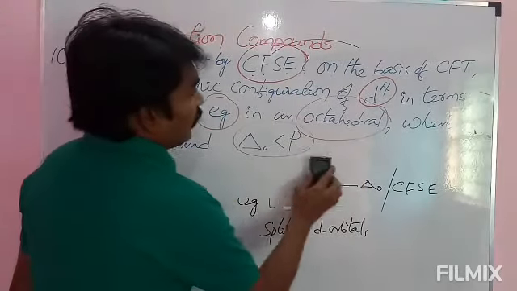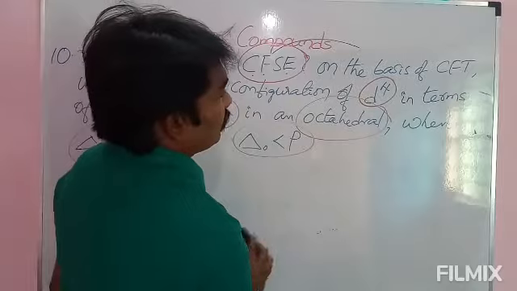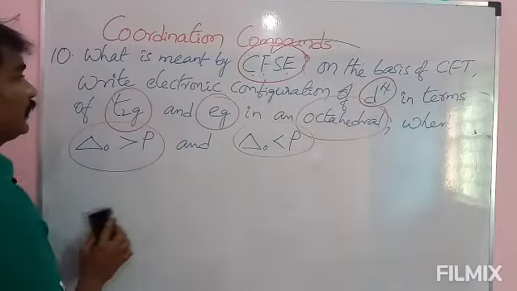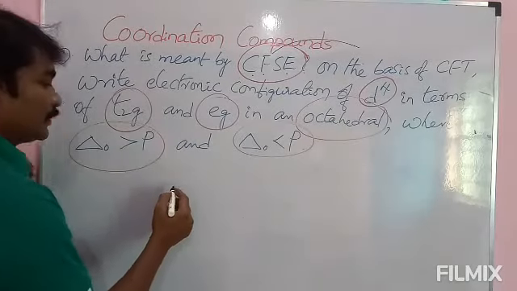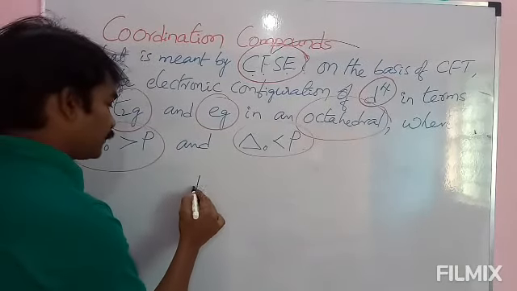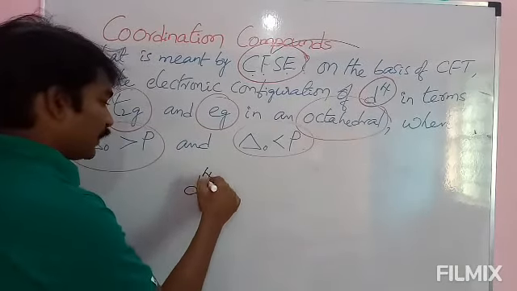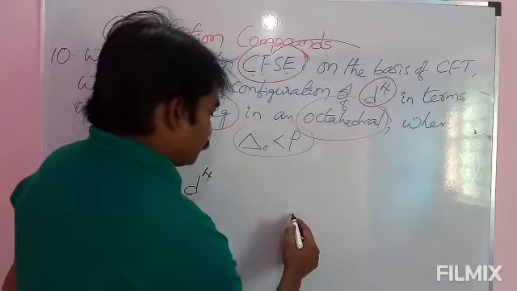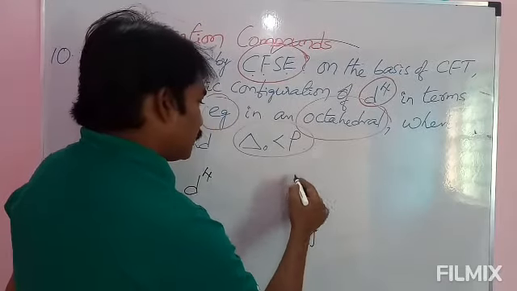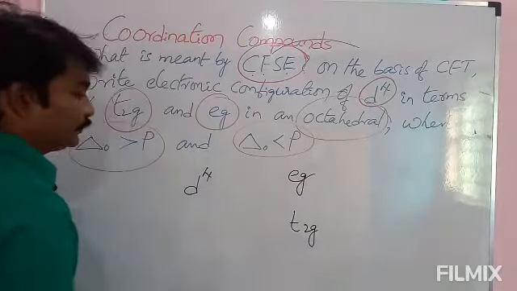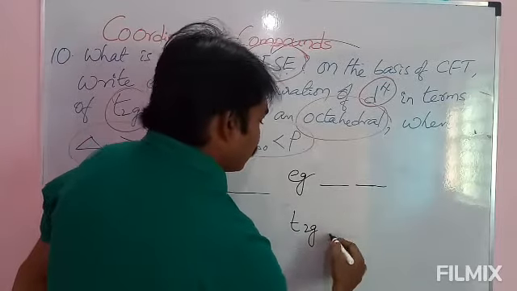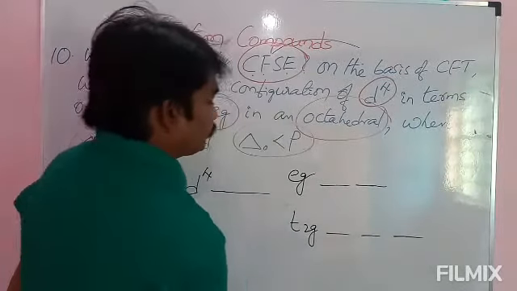Next one, what they are asking: on the basis of crystal field theory, write the electronic configuration of d4. d4 means there are 4 electrons in the d shell. t2g, eg, we will write t2g eg. And see here, t2g 2 are there, eg 3 are there.